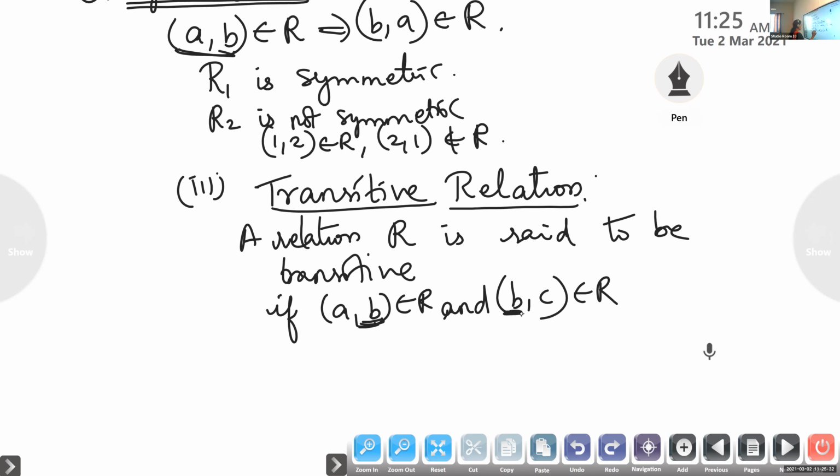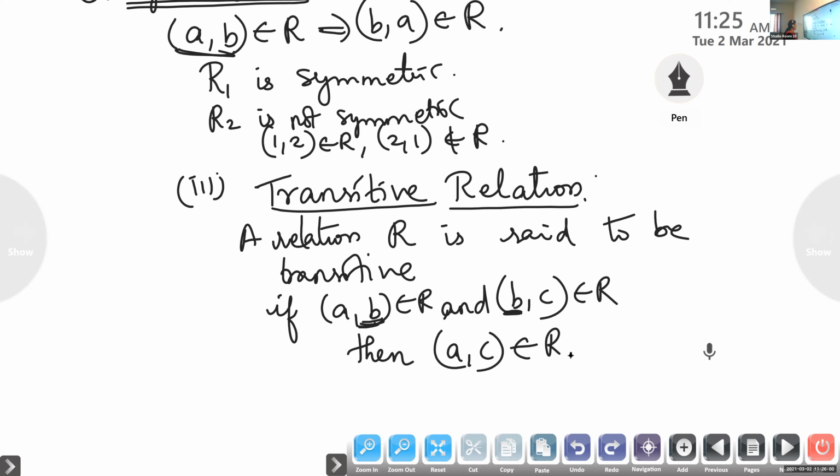If (a, b) belongs to R and (b, c) belongs to R, then (a, c) belongs to R, then we say it is a transitive relation.